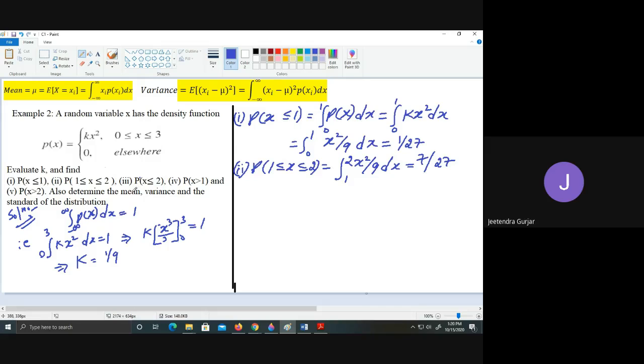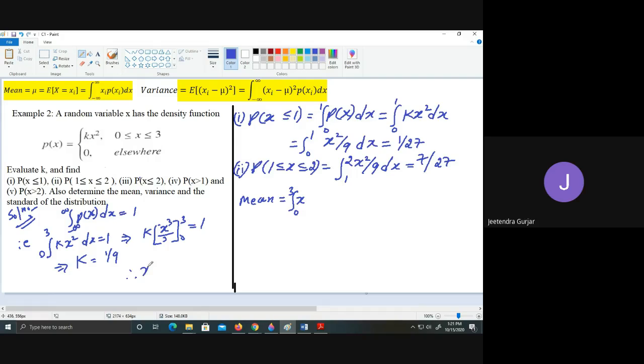I will go for the mean. You can take mean is equal to integration. Already the limits are fixed. You can see the formula is minus infinity to infinity, but 0 to 3 they have given. It is x into p of x. The x remains as it is. P of x will be k into x square, but already you know k.